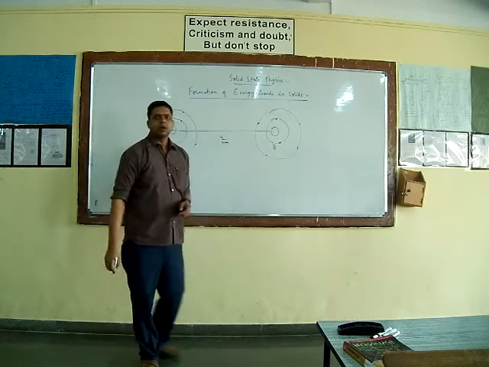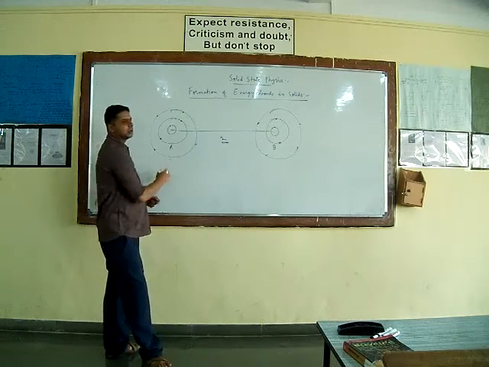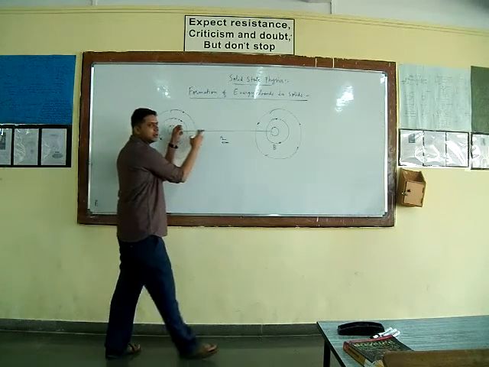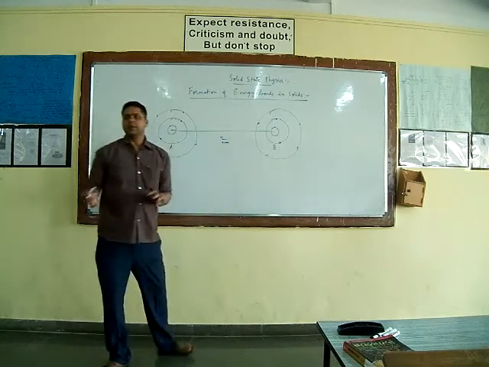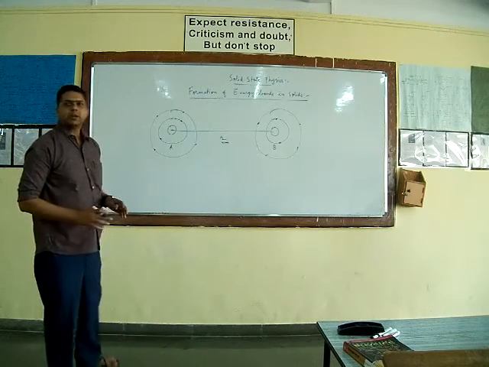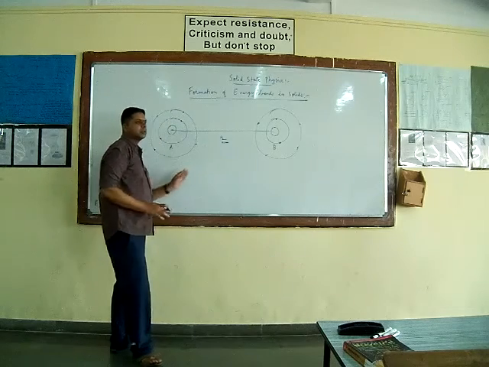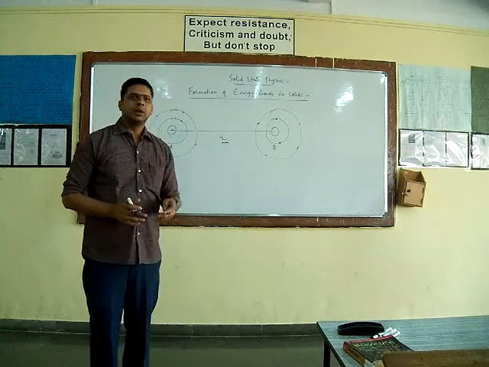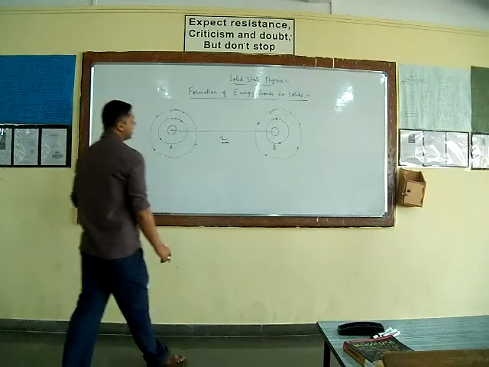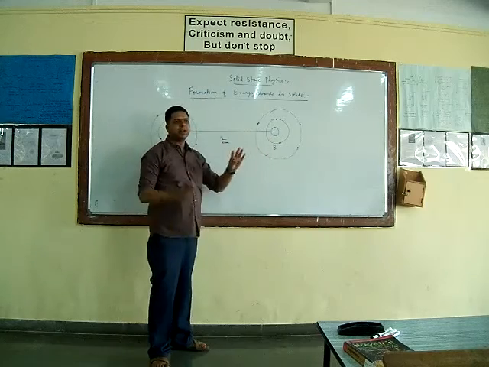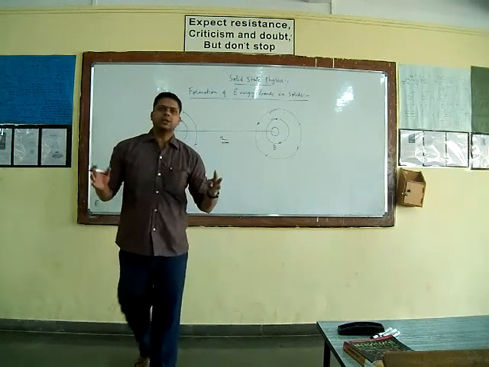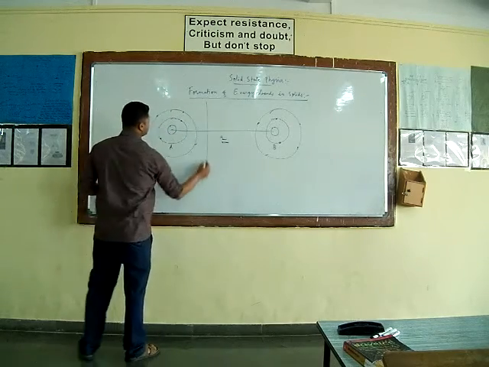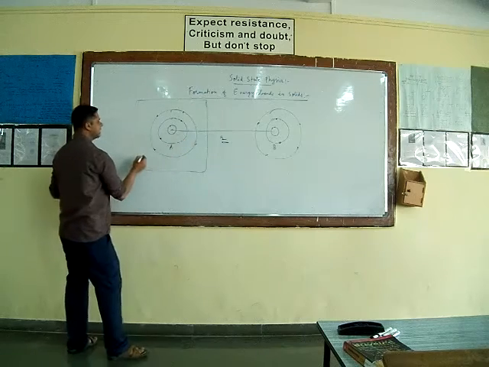Now I am not talking about the inner shell electrons, because you know that these inner shell electrons are very strongly bound to the nucleus, and therefore they do not take part in any kind of interaction at all. But the electrons which take part in the interaction process are the valence electrons. Valence electrons are nothing but electrons present in the outermost shell of an atom. So when the interatomic distance between the two atoms A and B is very large, then there is no interaction at all between the valence electrons of these two atoms, and therefore in such a case we can treat such an atom as an isolated atom.